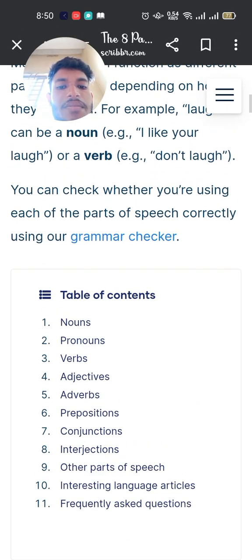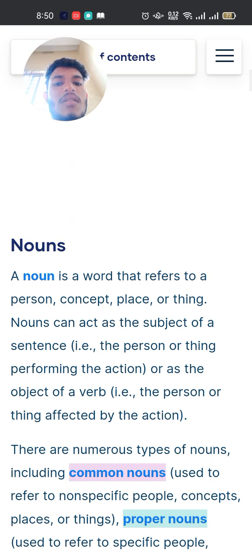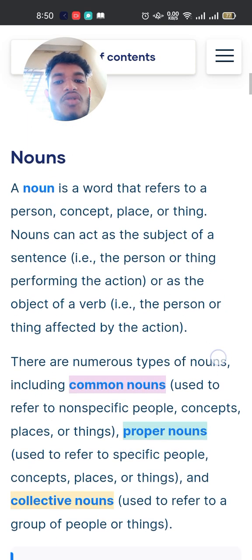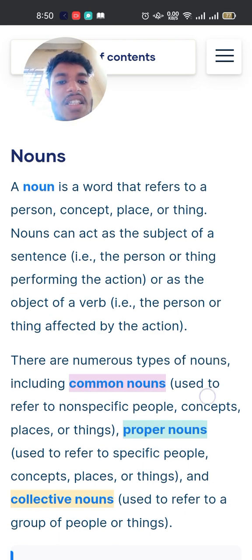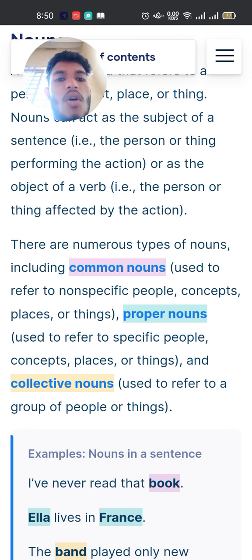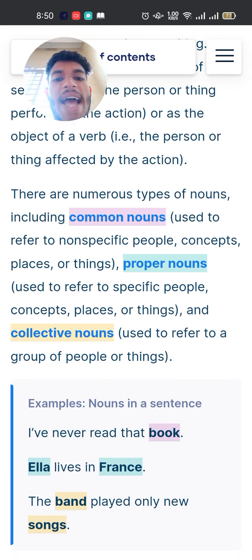Table of contents: nouns, pronouns, verbs, adjectives, adverbs, prepositions, conjunctions, interjections, other parts of speech, interesting language articles, frequently asked questions. Noun. A noun is a word that refers to a person, concept, place, or thing. Nouns can act as the subject of a sentence, the person or thing performing the action, or as the object of a verb, the person or thing affected by the action.